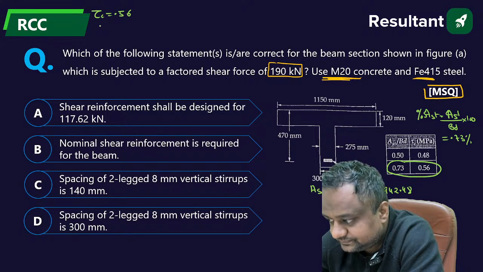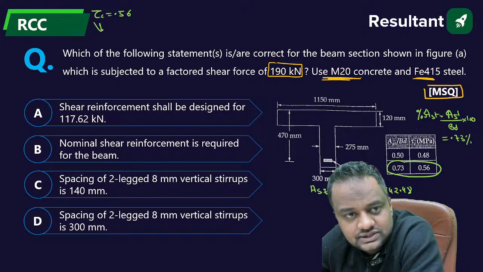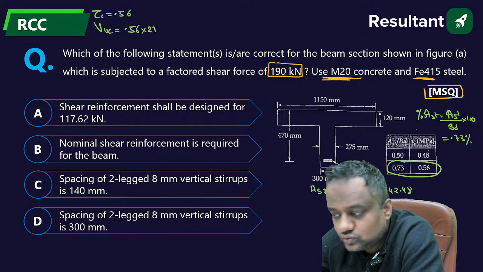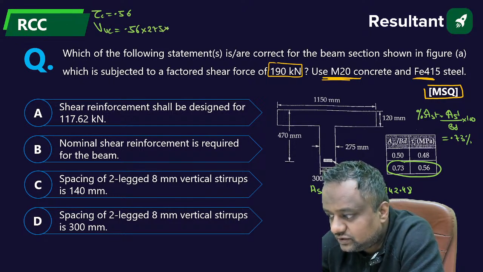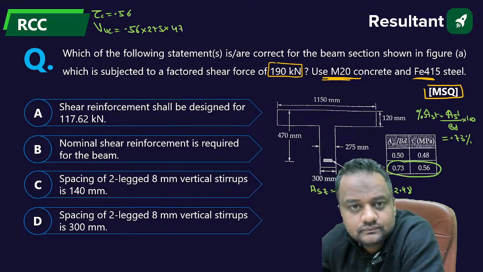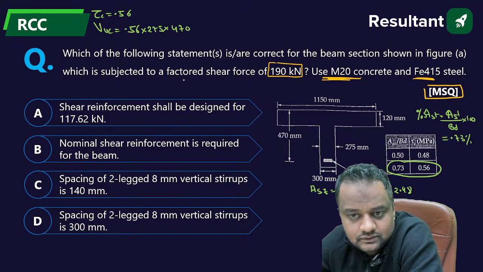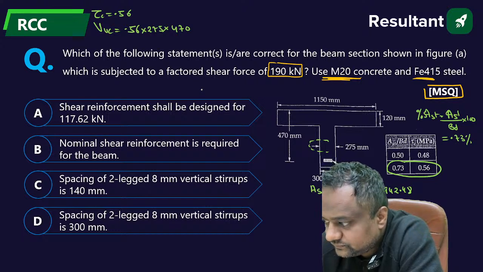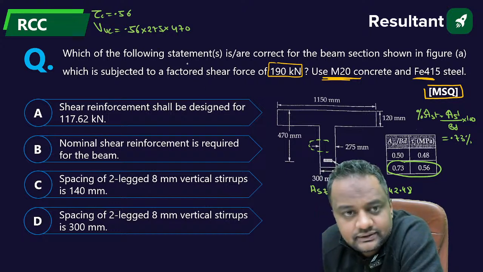So what is the force? This is the stress, na? So it is stress into area. So it is 0.56 into 275 into 470. What is this value coming? 72.38.